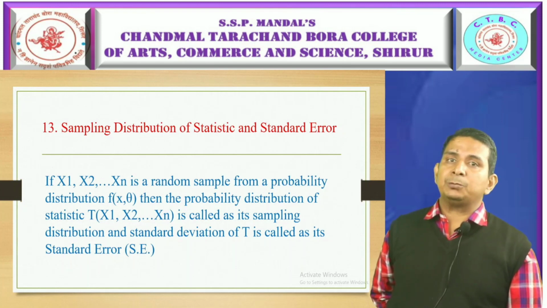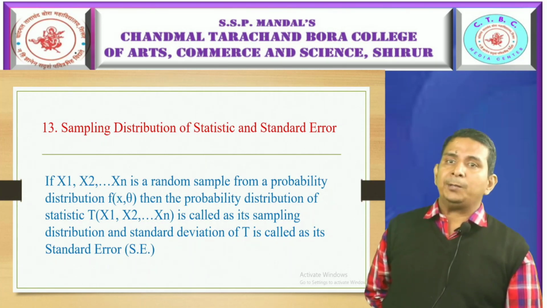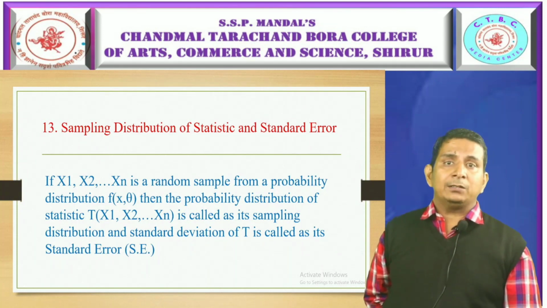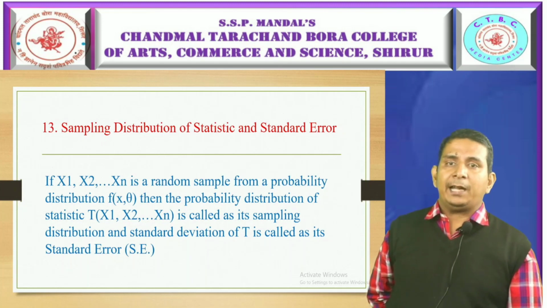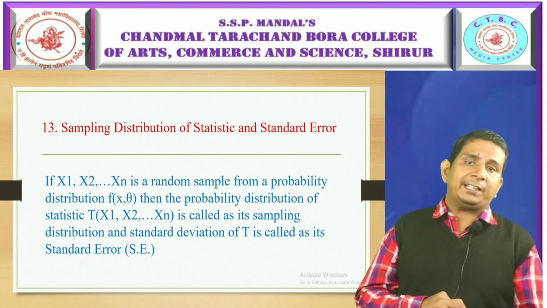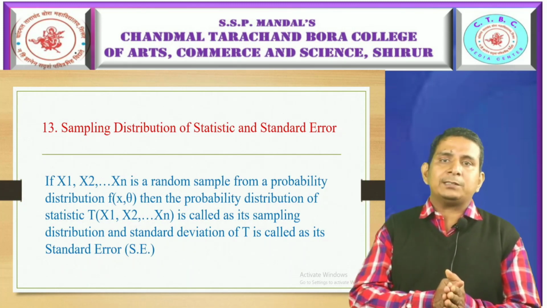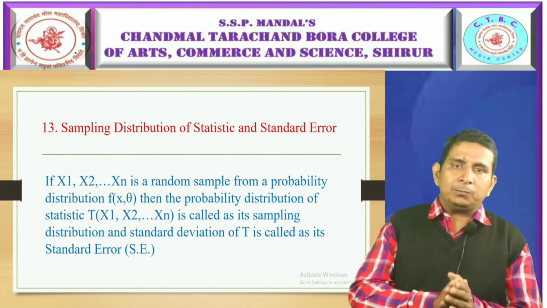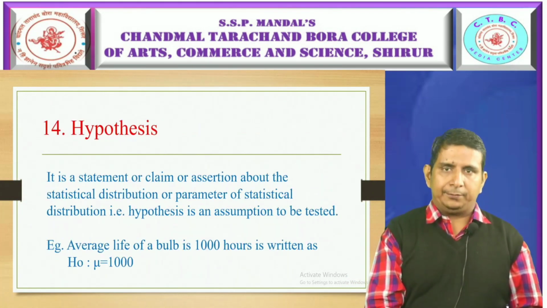Now, sampling distribution of a statistic and its standard error. If x1, x2 up to xn is a random sample from a probability distribution f of x theta, then the probability distribution of the statistic T of x1, x2 up to xn is called its sampling distribution, and the standard deviation of that T is called its standard error. Previously we knew it as standard deviation. From this topic onward, another name for standard deviation is standard error.